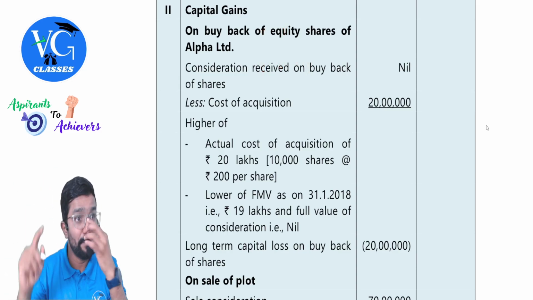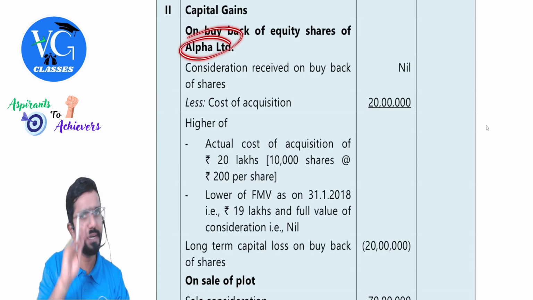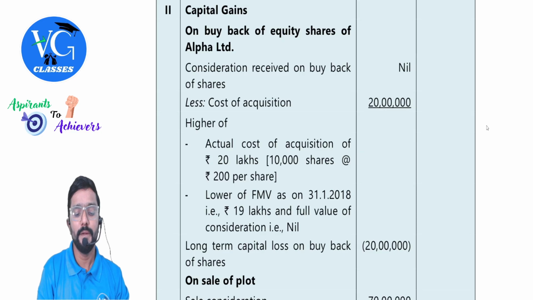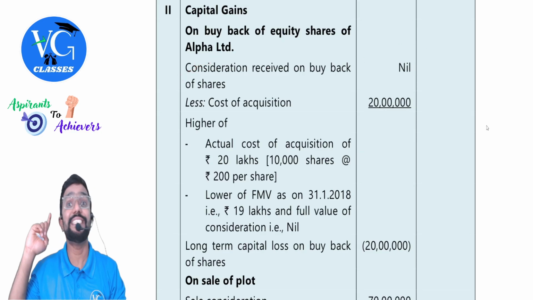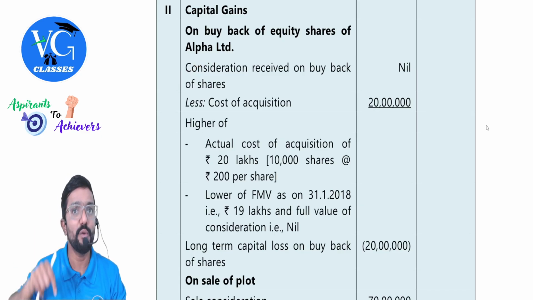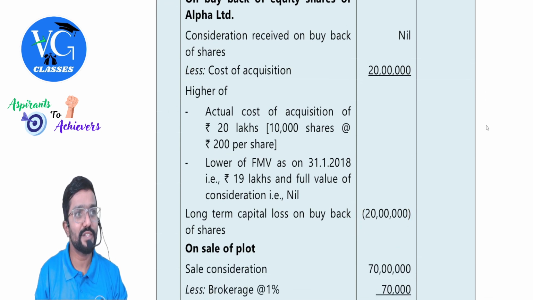And buyback is done by a domestic company. Assume Alpha Limited is a domestic company. So buyback price, you need to take nil. Why, sir, nil? They have paid. We consider it under IFOs. So here it would be nil. Then whatever is the cost of acquisition will become a loss.